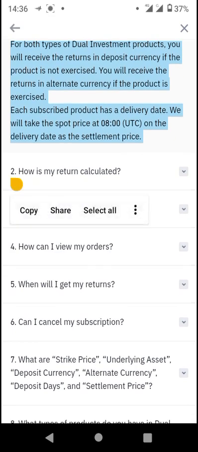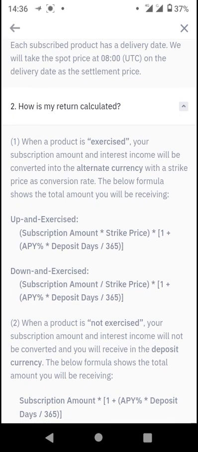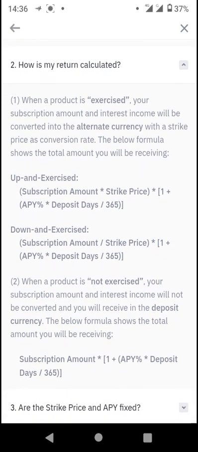Now you want to know about how your return is calculated. It says, for FAQs, when a product is exercised, your subscription amount and interest income will be converted into the alternate cryptocurrency, with the strike price as the conversion rate. The formula below shows the total amount you will be receiving.